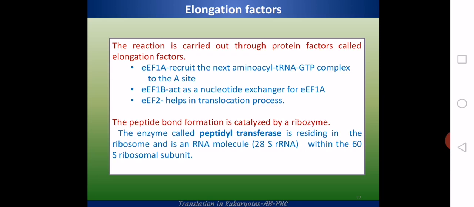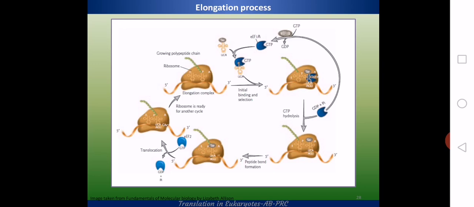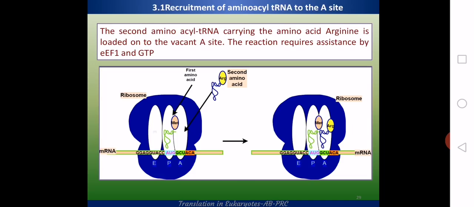The peptide bond formation is also the same, catalyzed by the peptidyl transferase enzyme, but here it will be the 28S rRNA in the 60S ribosomal subunit. And here is the elongation process. You can see the cycle. There is the new tRNA with amino acid coming into the A site, then there will be peptide bond formation, followed by translocation.